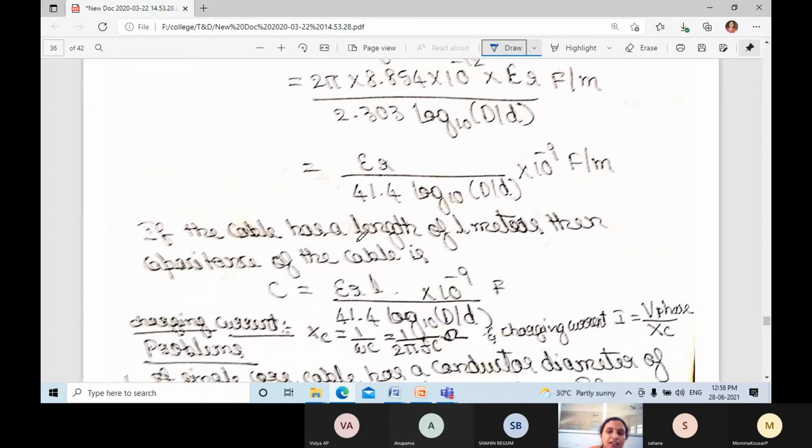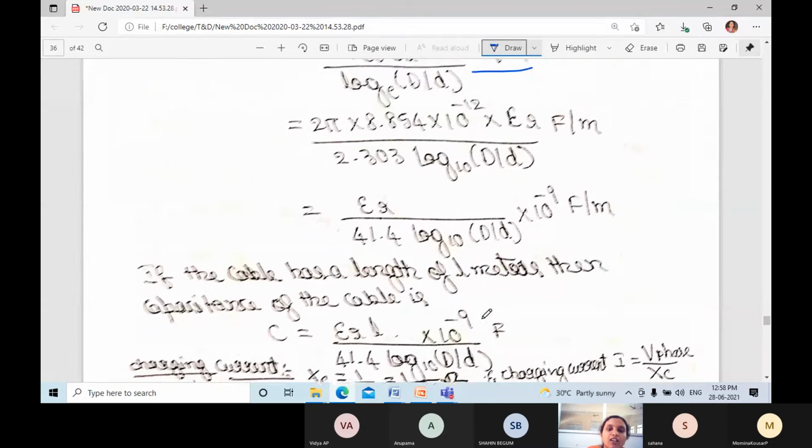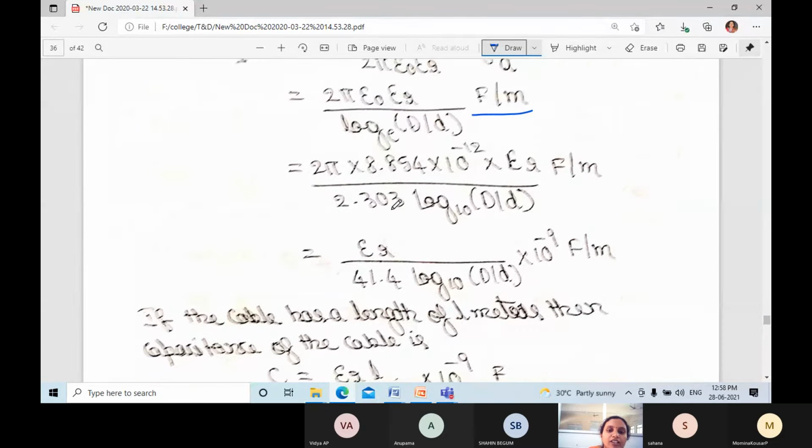If the cable has a length of L meters, then the capacitance of the cable is C = εr L × 10^-9 divided by 41.4 log10(D/d). They have taken 2.303 divided by 2π.